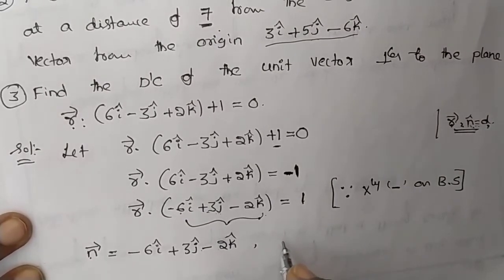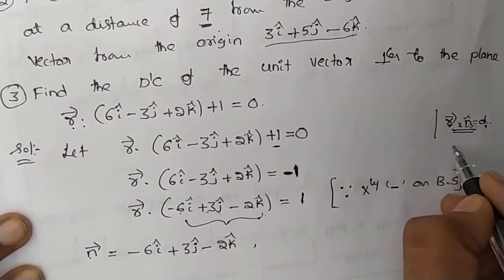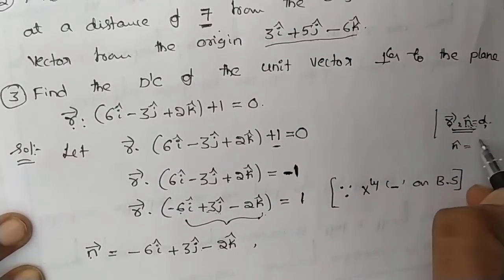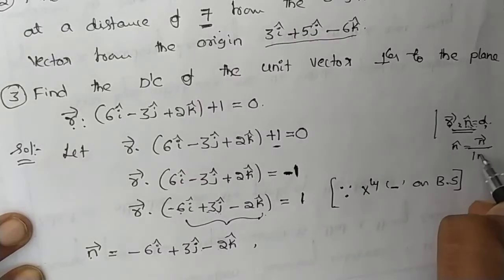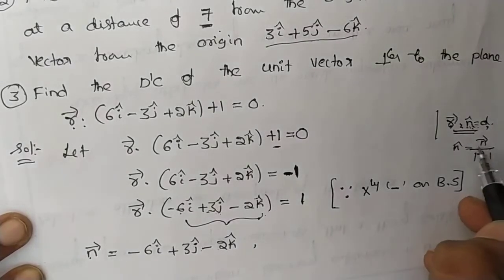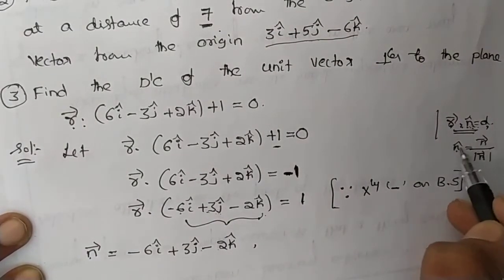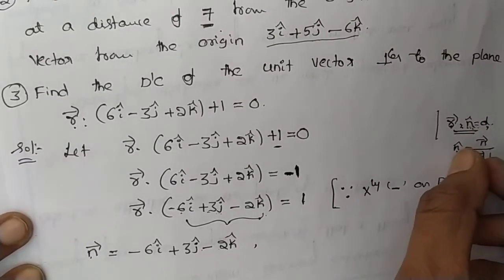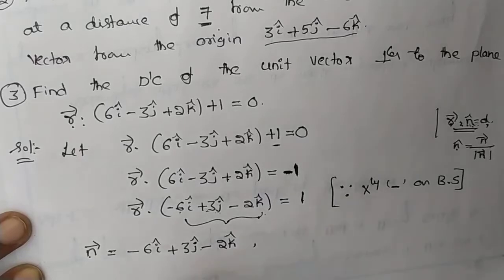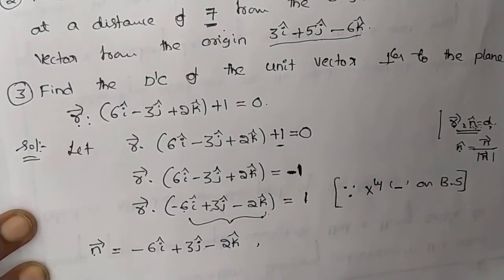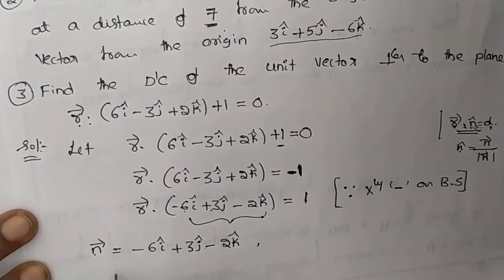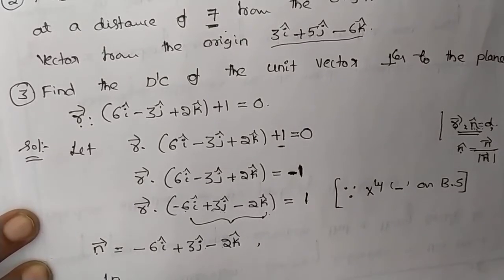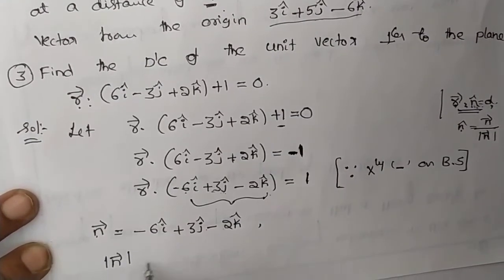Now we have to find n cap. n cap is nothing but n vector divided by magnitude of n vector. We have to find the unit normal vector, and after that we substitute this value in this equation. Then we will get the direction ratios, so first find out the magnitude of n vector.